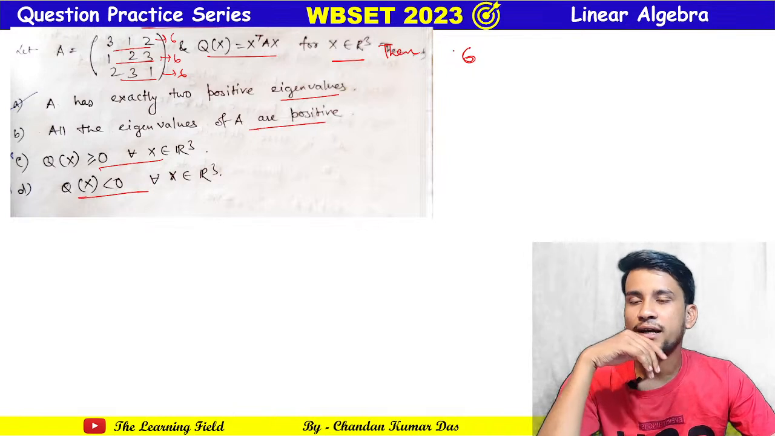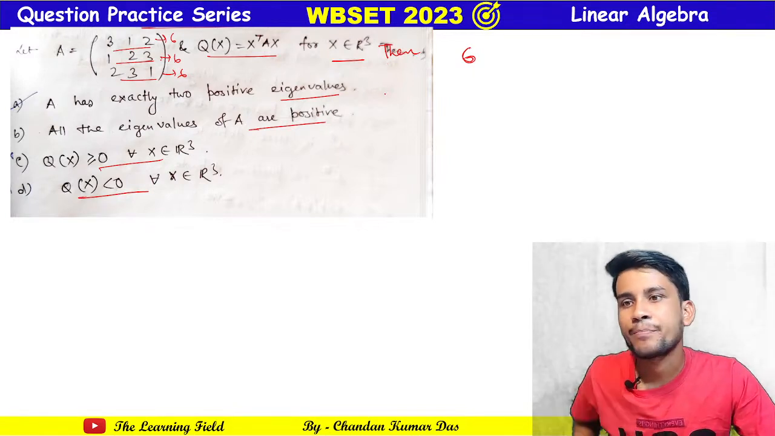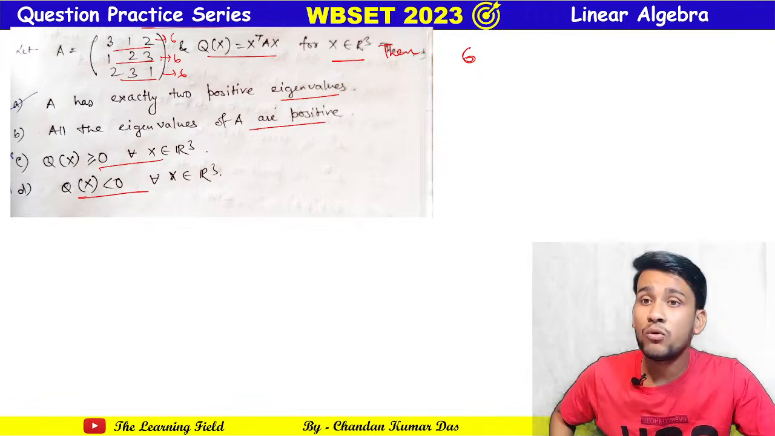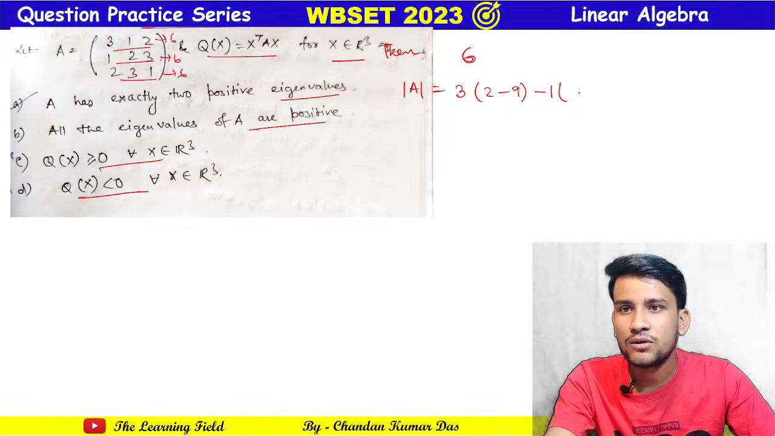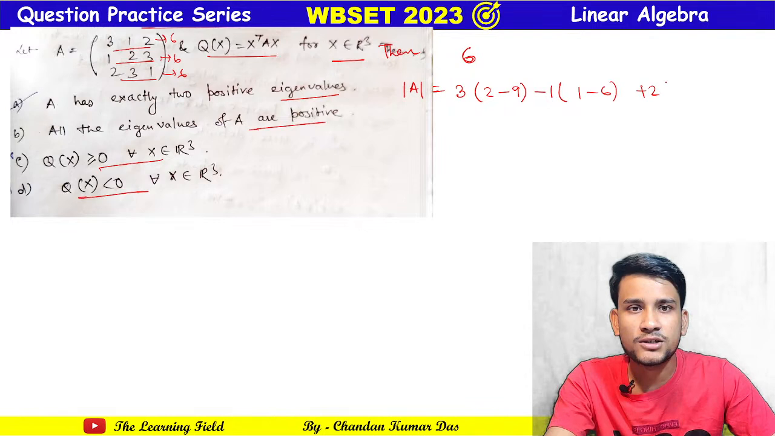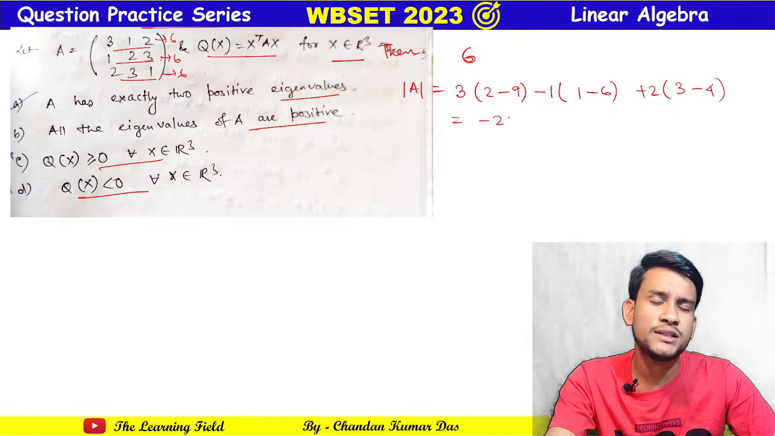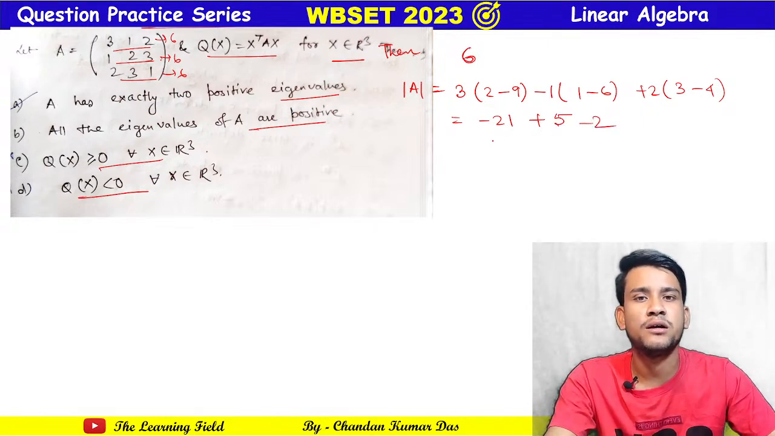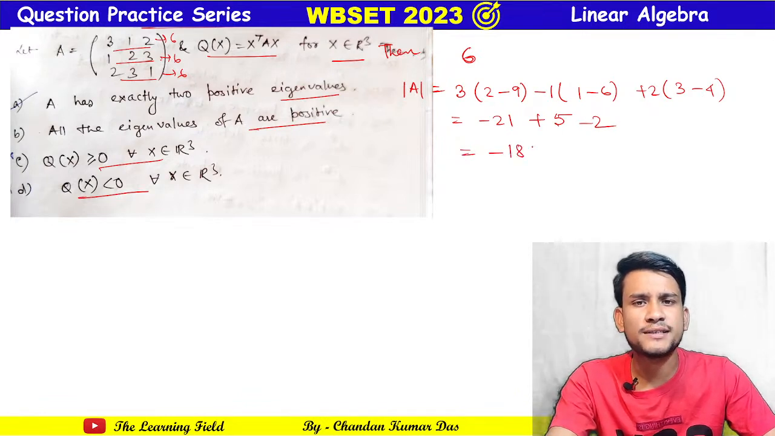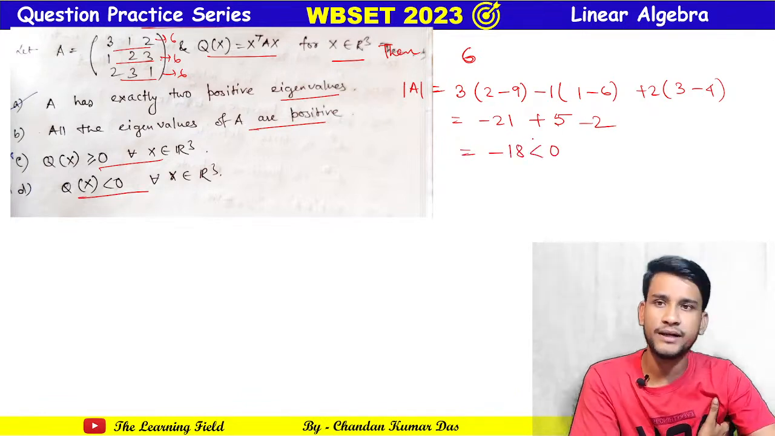Okay, fine. Now how can we say? Now we can find the determinant of A. So the determinant is 3 into 2 minus 9, minus 1 into 1 minus 6, and plus 2 into 3 minus 4. So this is minus 21 plus 5 and minus 2. Okay. So this is minus 18, which is less than 0.